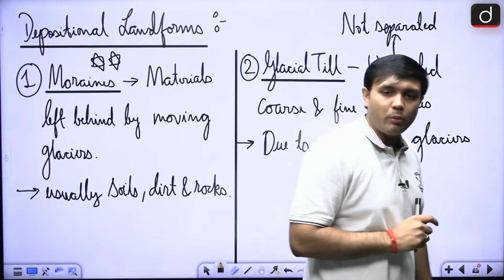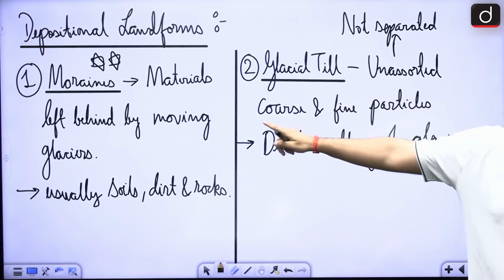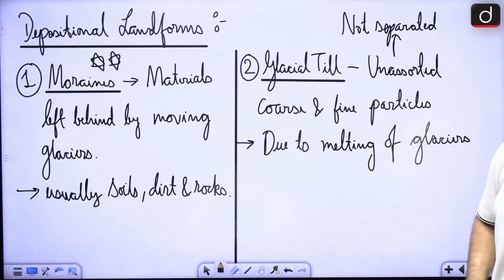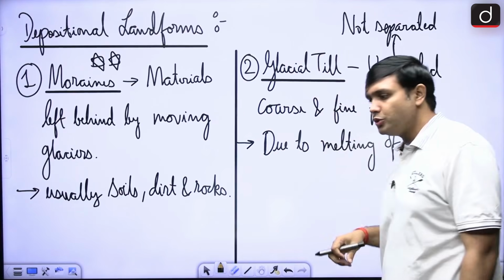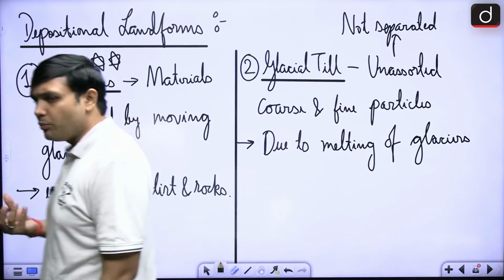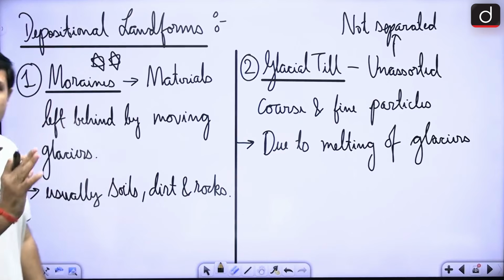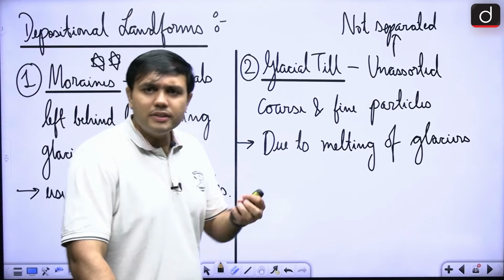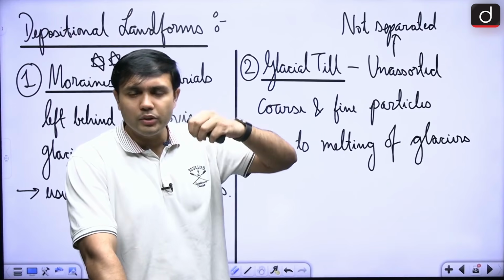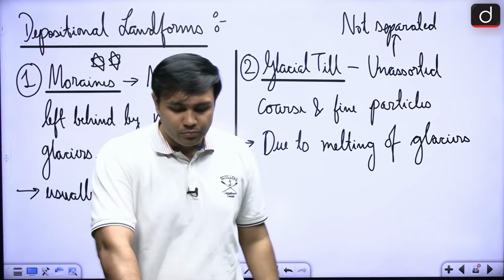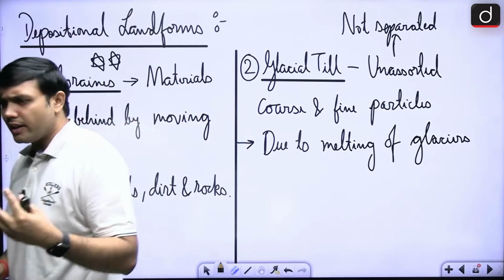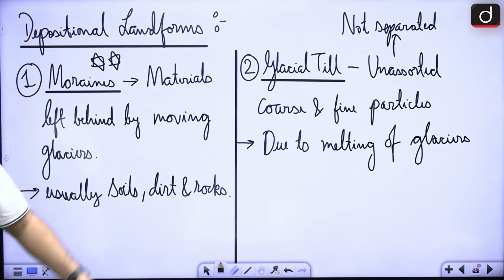Now, there are also depositional landforms. In that, one of the most important is moraines. This you should remember, because it is important with respect to Indian geography and generally also. So what are moraines? These are basically soil, dirt and rocks that are left behind by moving glaciers. This is a very important one. Besides that, there are other aspects like glacial till, which are unassorted and coarse particles.